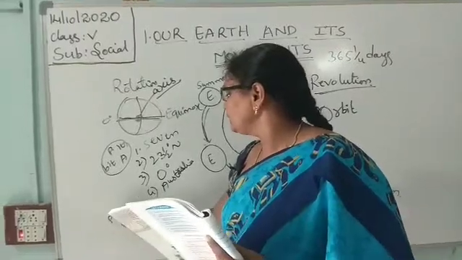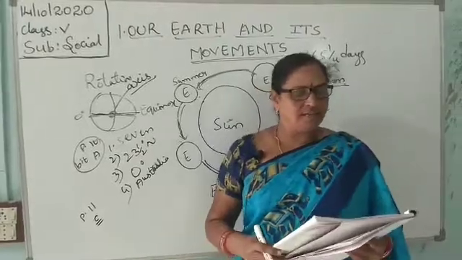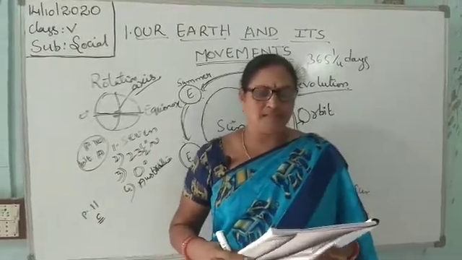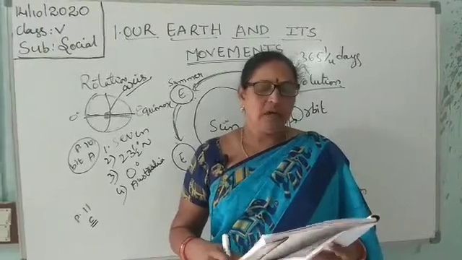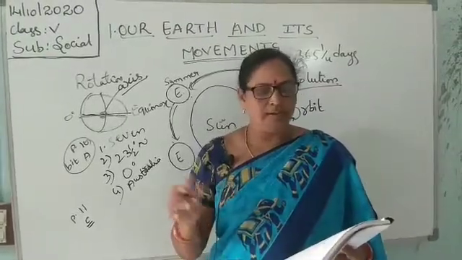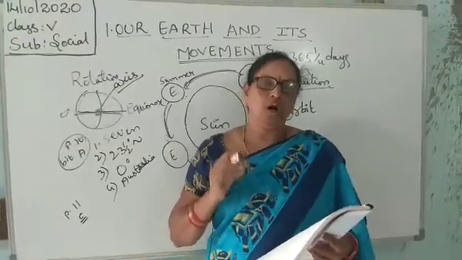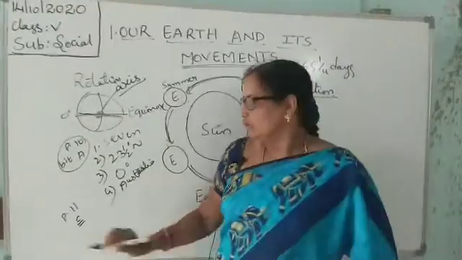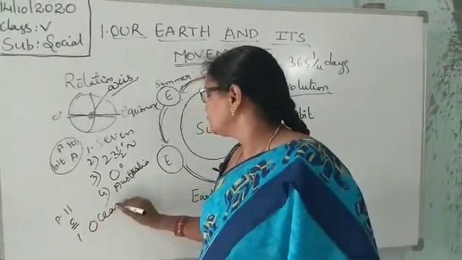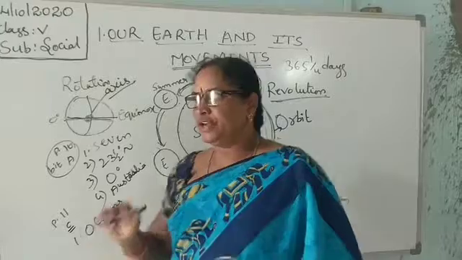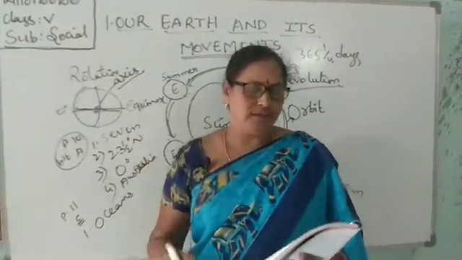Continents are separated by large expanses of water called what? First one, oceans. Water bodies that separate the continents are called oceans.